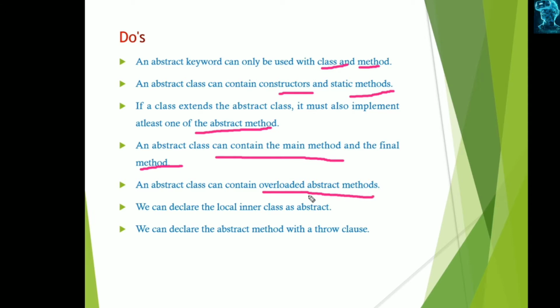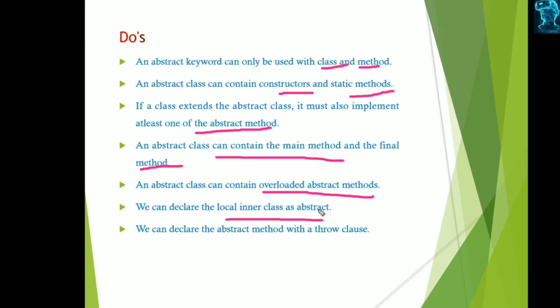One abstract class can have any number of abstract methods, and those may be overloaded, meaning methods which have the same name but differ in data types or in the number of arguments. So abstract methods can also be overloaded, and we can declare a local inner class as abstract.